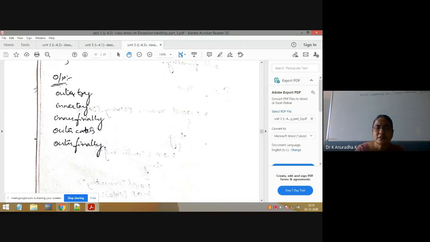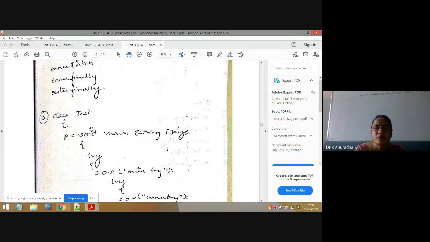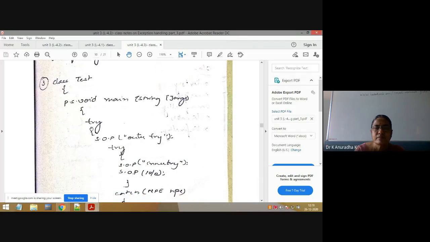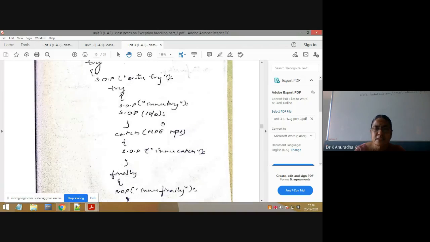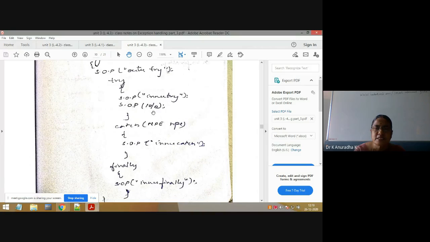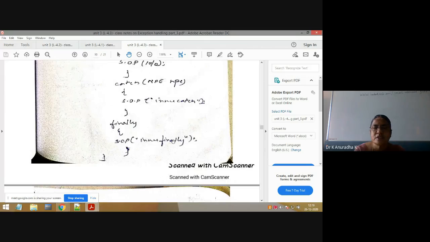First you will see the output order. Outer try. Next, inner try. Next, inner catch is not matched, means it is not executed. Next, whether the exception is raised or not, handled or not, the finally block is executed. That's why inner finally is executed. So with this the outer try is completed.